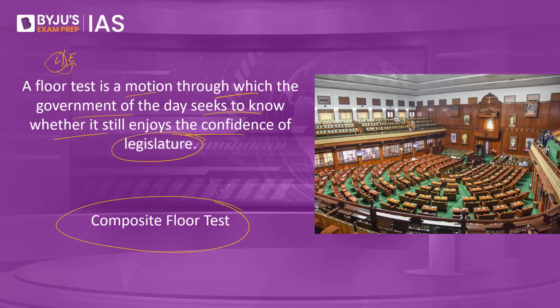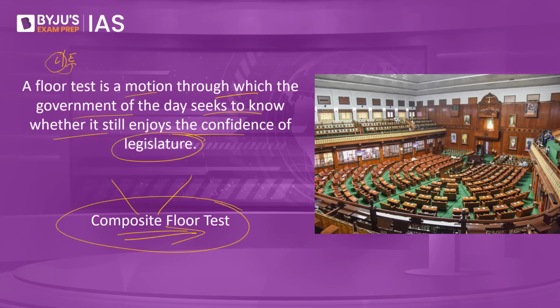In that particular case, if there is more than one person claiming to form the government and the majority is not clear in whose favor these legislators are supporting, in that case what we have is called as the composite floor test. In the normal floor test, we know for the fact who is the leader, but in the composite floor test, what we have is two leaders who are claiming to form the government. The governor does not know who has the numbers. So in that particular case, where there is more than one person staking claim to form the government, in that case the governor will ask these two members to come over, put out their numbers, and ultimately the person who is able to show the numbers will be able to form the government.